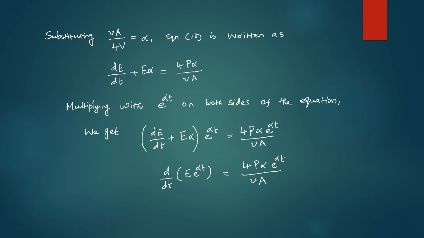Multiplying with e power alpha t on both sides of the equation, we get d/dt of capital E into exponential power alpha t is equal to 4P alpha exponential power alpha t divided by small v into capital A.